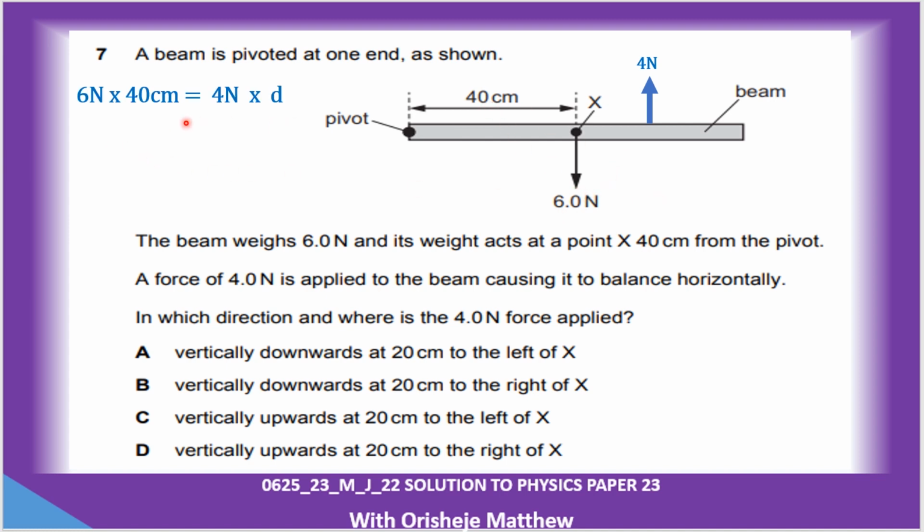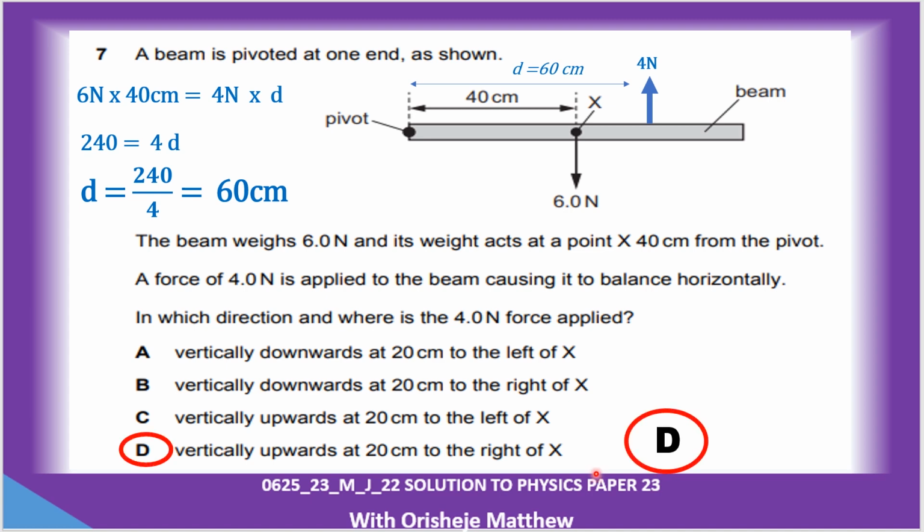So 6 times 40 will give me 240 equals 4D. When I get that, I divide both sides by 4, and D is equal to 60 cm. So you now look at this question to give you D. 60 cm, so from here to here is 60. But you discover that you have been given 40. So the remaining distance here is 20. So the force is acting 20 cm to the right of X. So D is the answer.